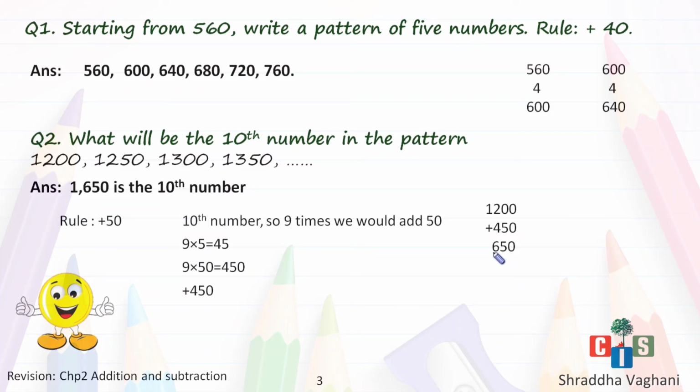1650. See, I have not written here 1 because it's a visualization chart. I just have to add the hundreds place. 2 plus 4 will give me 6. That's it. And 5 I'll visualize, 1 I'll visualize. Okay, so the 10th number would be 1650. Otherwise, you can also find it by adding 50 and then find out the 5th number, then 6th number, 7th number, 8th number. That is also correct, but that is time consuming, children. So this is the easiest way.